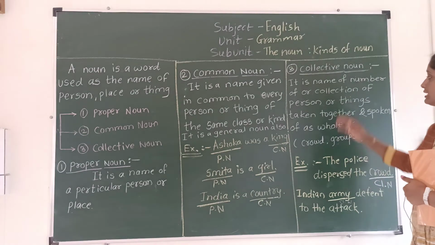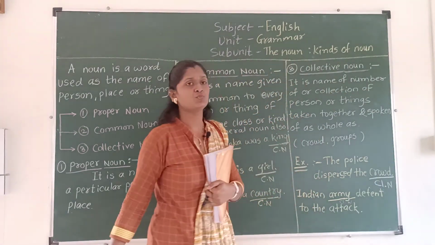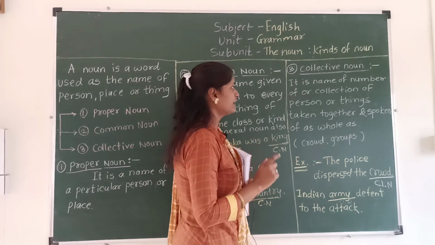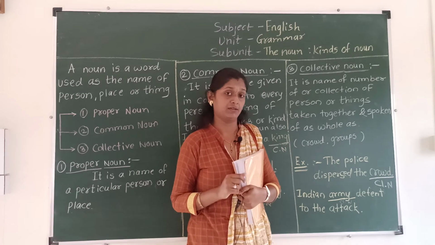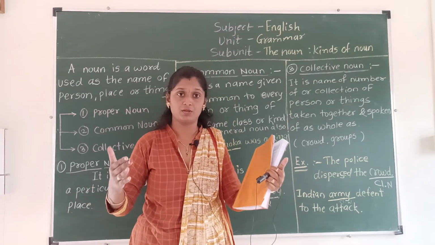Now next is the collective noun. What does collective noun mean? It is the name of a number or collection of persons or things.